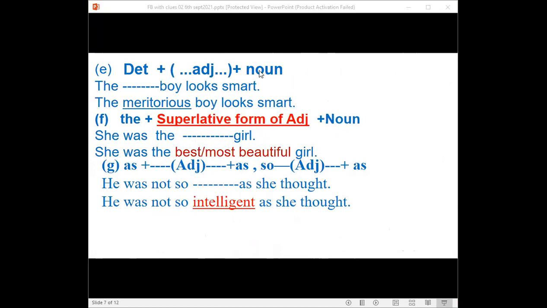So determiner plus adjective plus noun. If you find any structure following this, the or any determiner plus blank plus noun, in the blank you will have to use an adjective word. The meritorious boy looks smart.